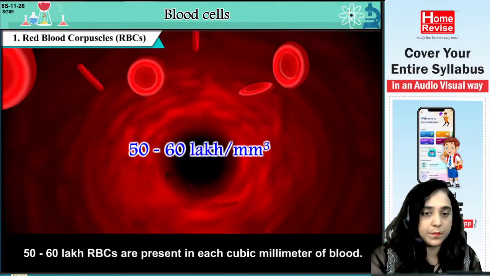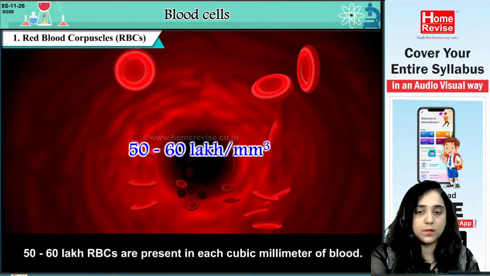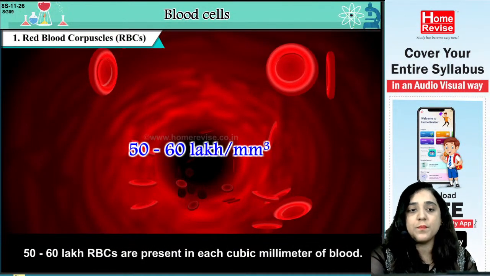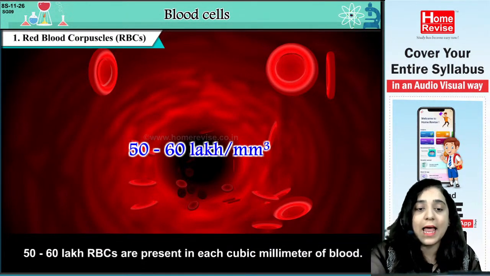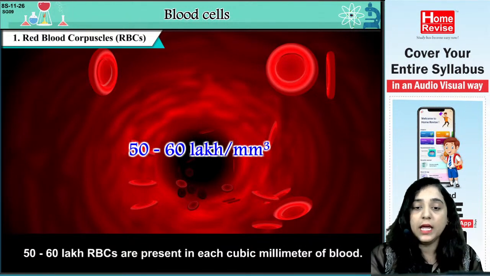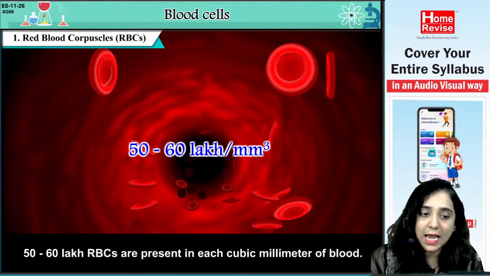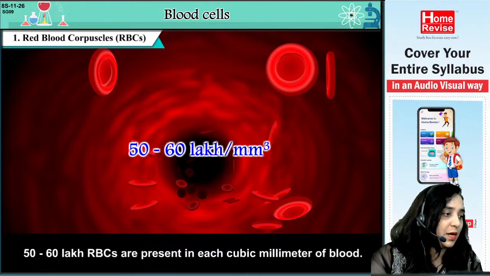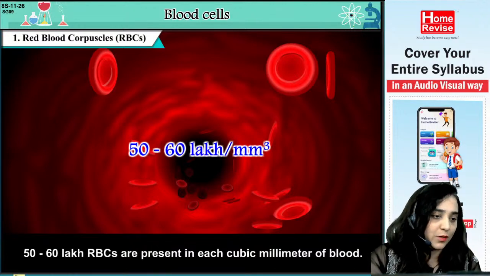50 to 60 lakh RBCs are present in each cubic millimeter of blood. Please make sure that you note this information somewhere: each cubic millimeter of blood has 50 to 60 lakh RBCs, that is red blood corpuscles. And WBCs are the white blood corpuscles.